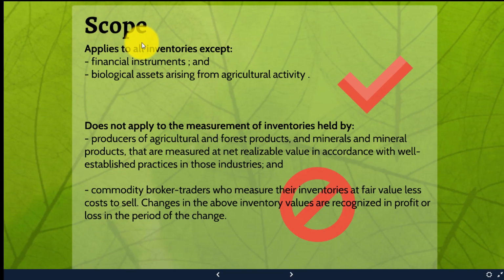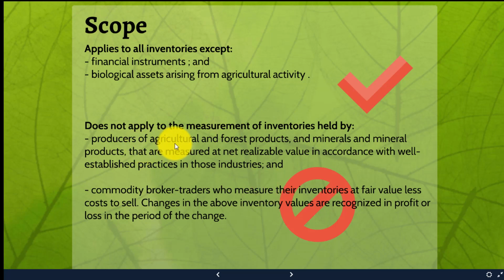Now this standard applies to all the inventories except the financial instruments under IAS 32 and IFRS 9 and biological assets arising from the agriculture activity under IAS 41. These two will not be included under this standard, except all inventories will be treated under this international accounting standard. These are the two exceptions for only the measurement of the inventories because these two inventories will be measured differently.